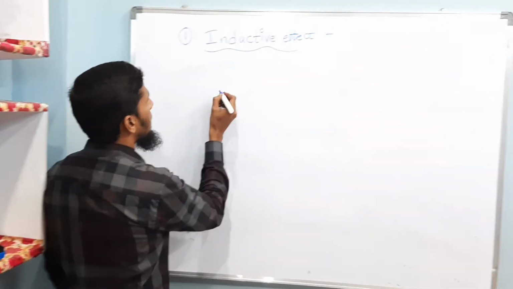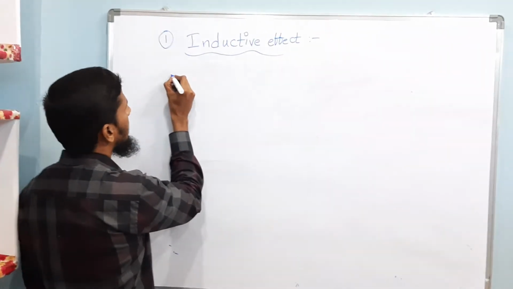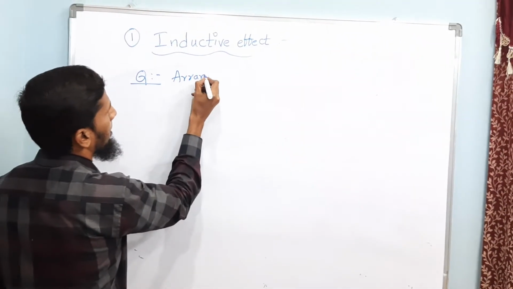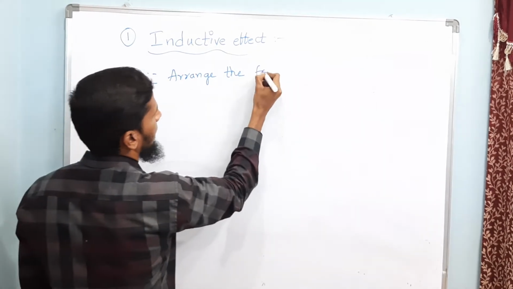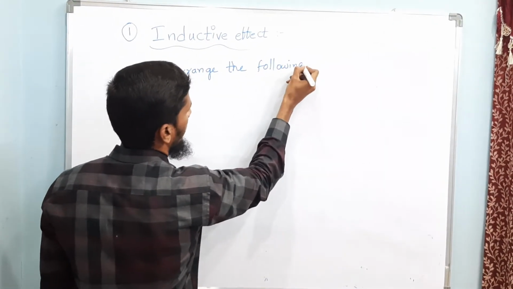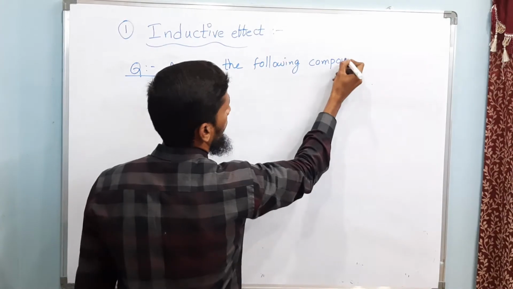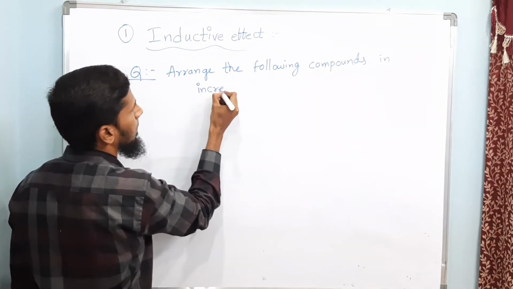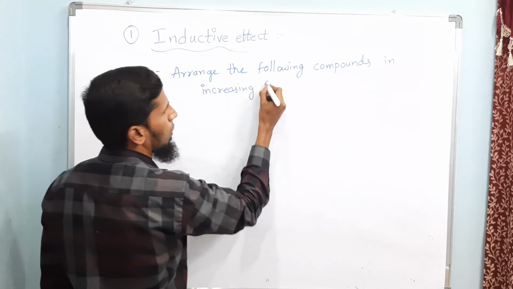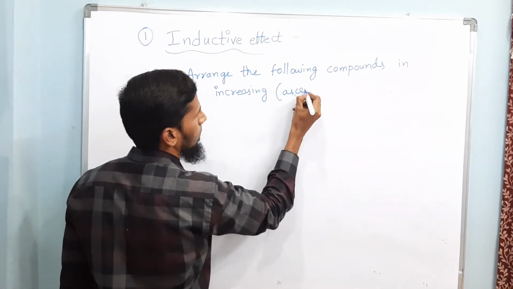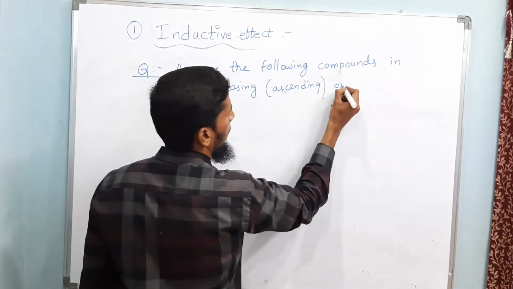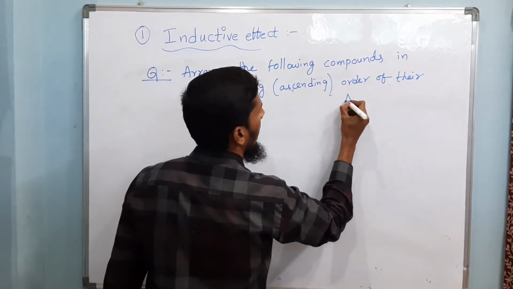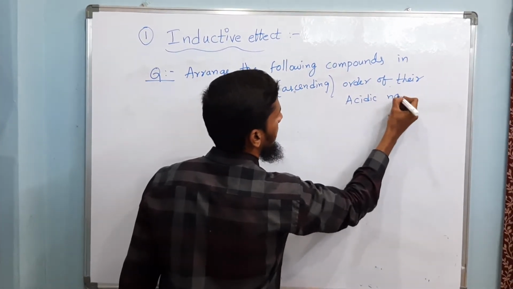So the question I am giving you is: arrange the following compounds in increasing or ascending order of their acidic nature.